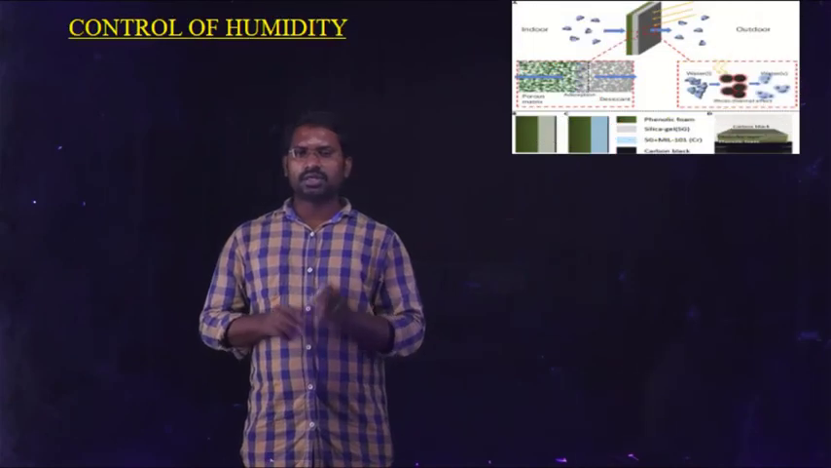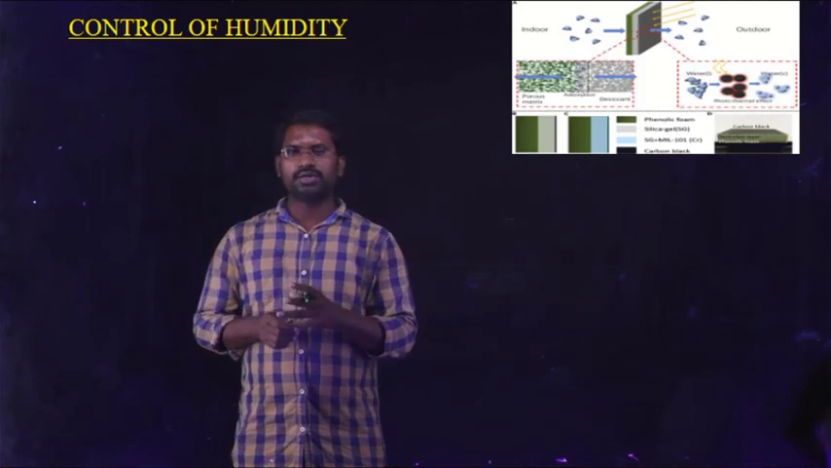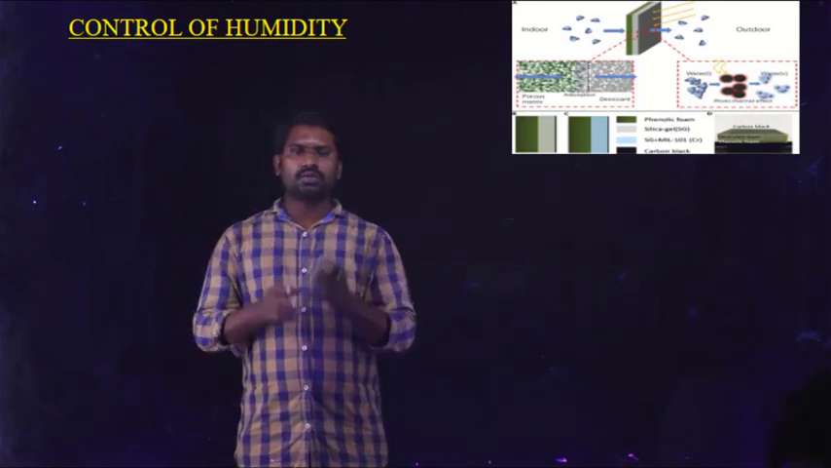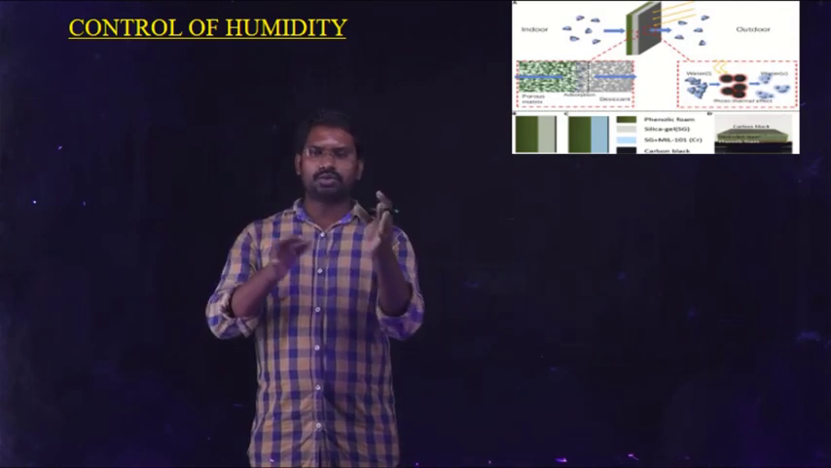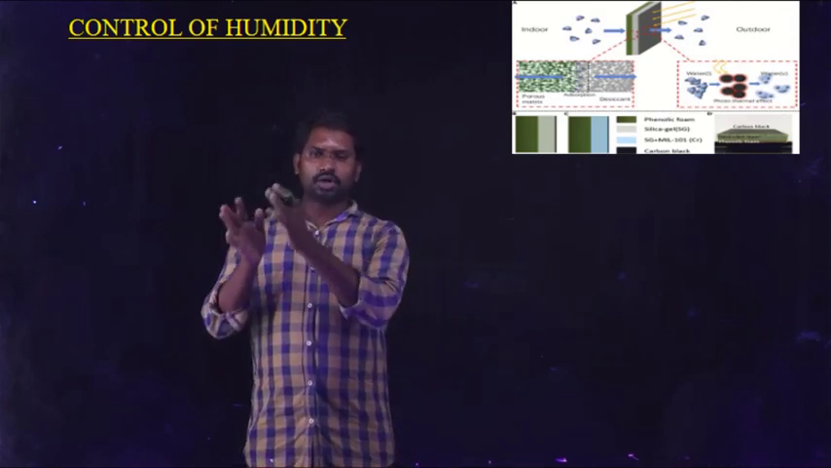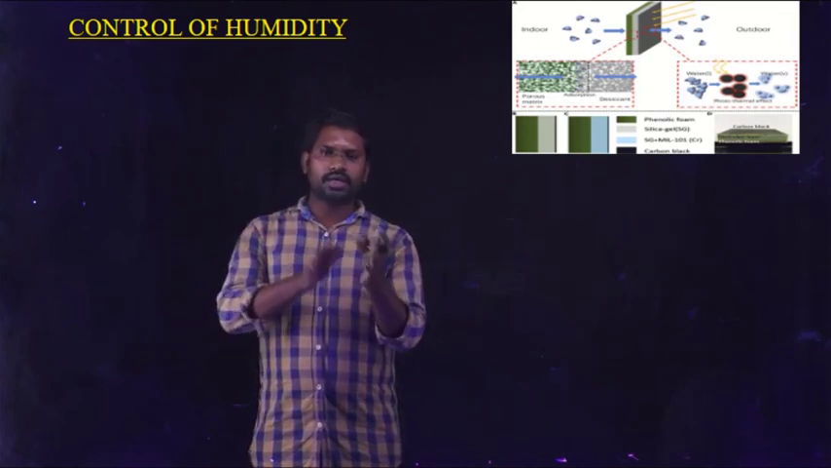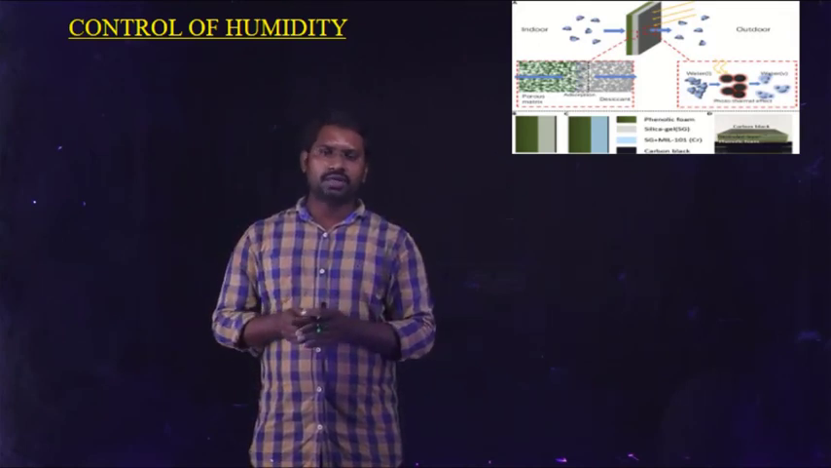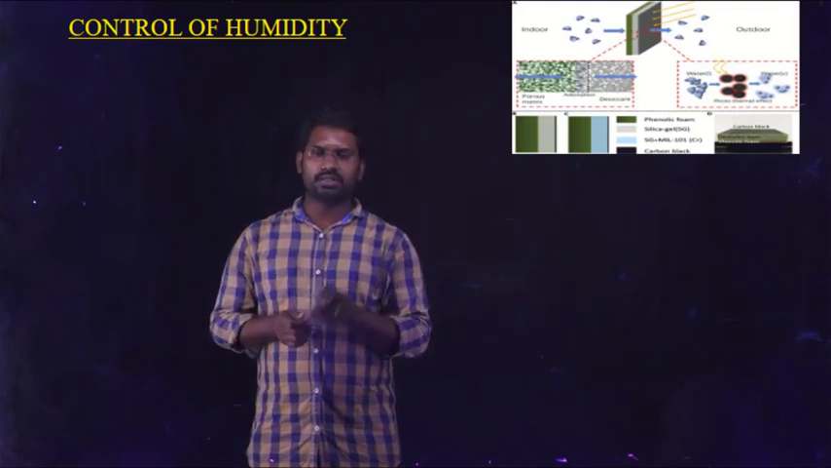Another application is controlling humidity. In the atmosphere, we can control the humidity. The air is passed through gels like dry silica gel. When moist air passes through the dry silica gel, the water moisture present in the air is totally adsorbed on the surface of the dry silica gel. Then finally, we can lower the humidity in the atmosphere. This is the best example of adsorption.